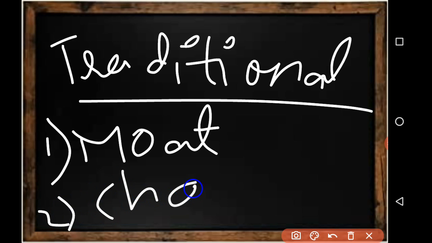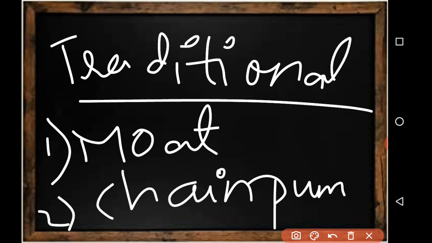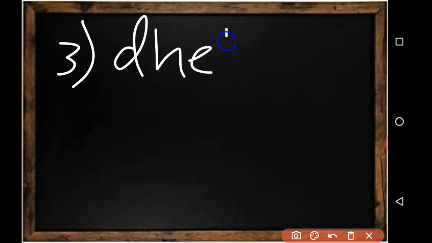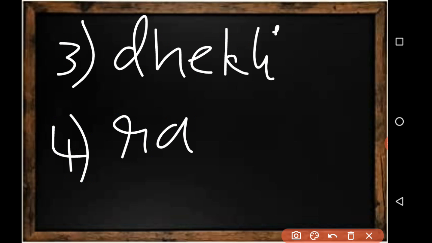Clear? Third one, Dhekli, D-H-E-K-L-I. Remember the spellings because it will be useful for your exams. And fourth one is Rahat. You should remember the spellings. Rahat is the lever system. Hope it was clear.